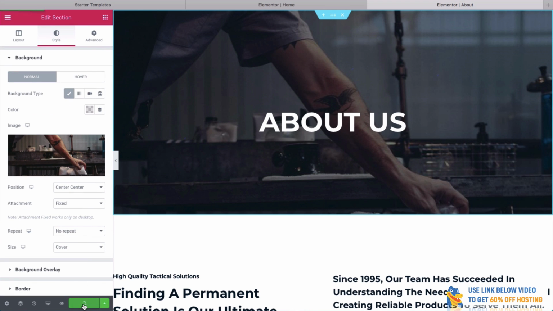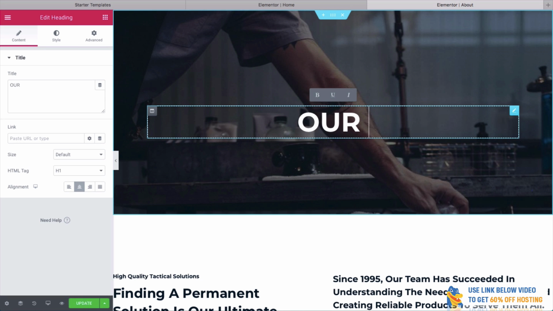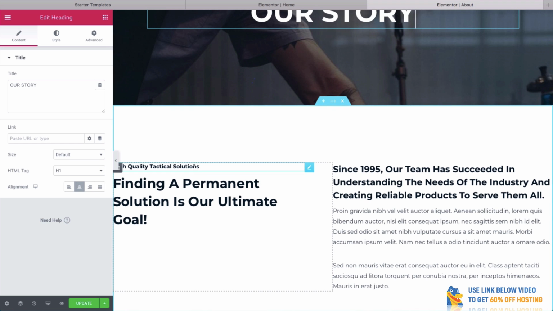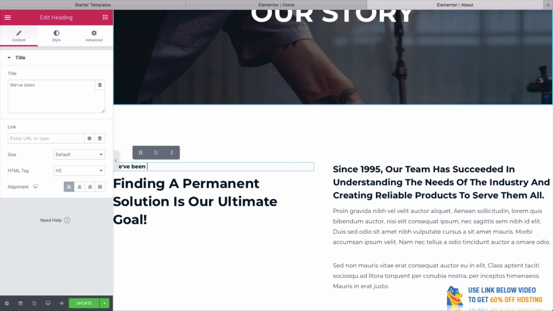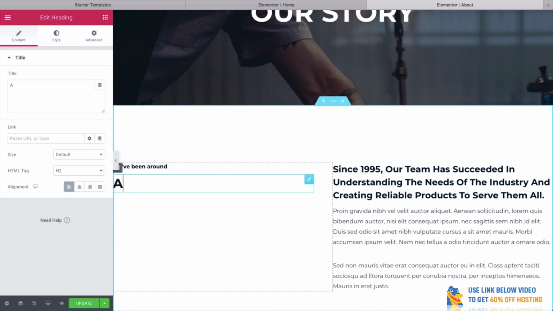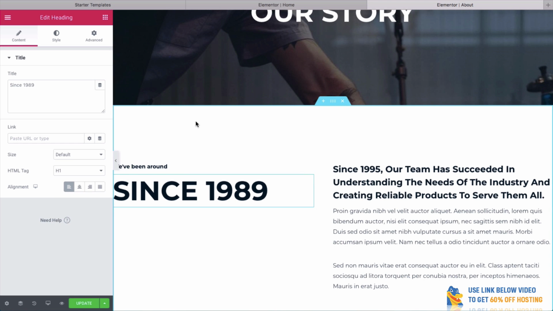Let's click Update. And let's change this here. I want to change this to Our Story because I think that means a little bit more than About Us. Again, we've got a nice subtitle here. We could change this to We've been around since 1989. I like that. Let's change the size there. How good does that look?